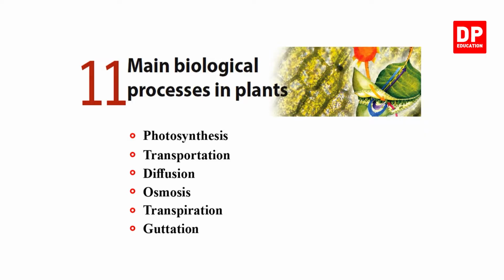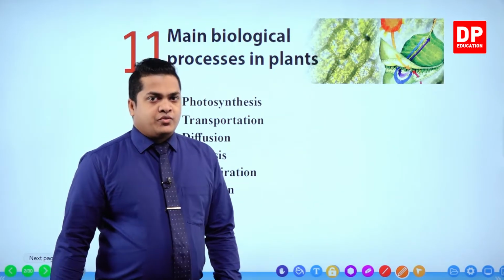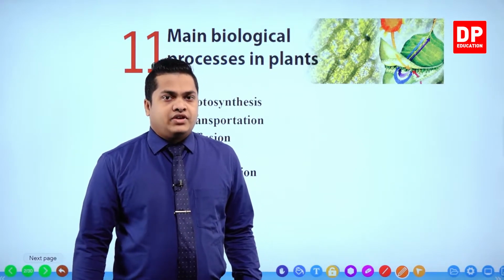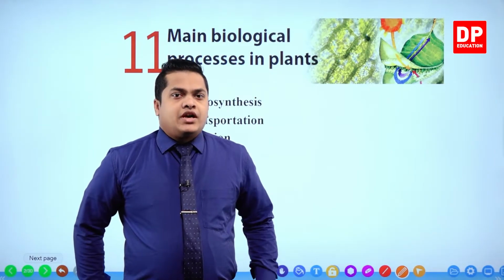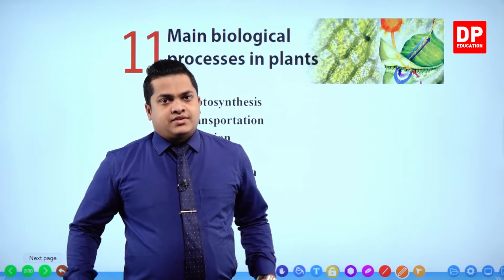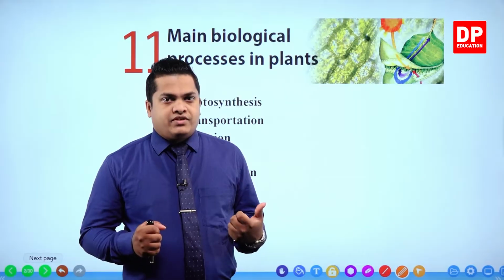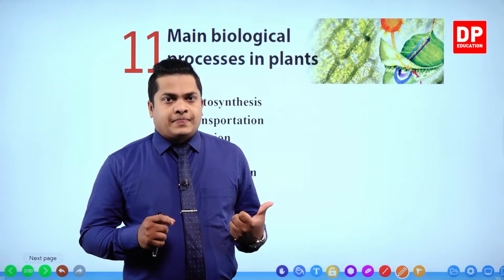So my dear children, under the 11th lesson, main biological processes in plants, we'll first of all be discussing photosynthesis. As I told you earlier, when we discussed the brief related to the main biological processes, photosynthesis is the process that creates the nutrition for the plants, right?